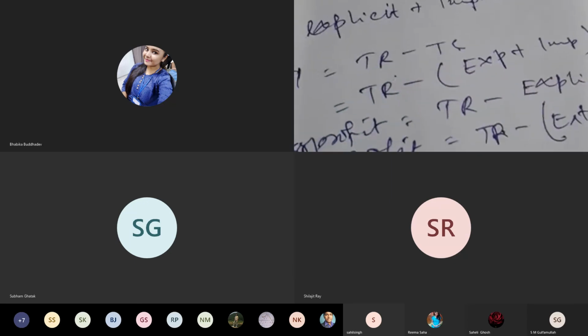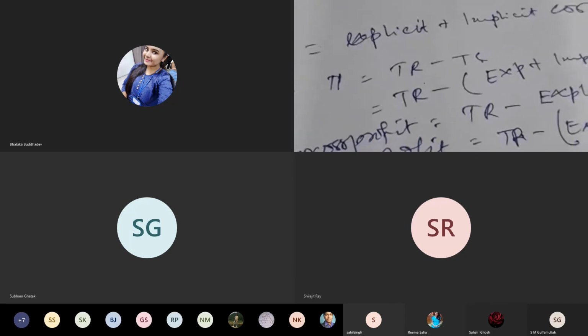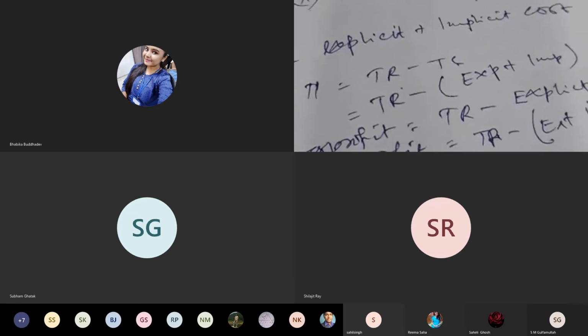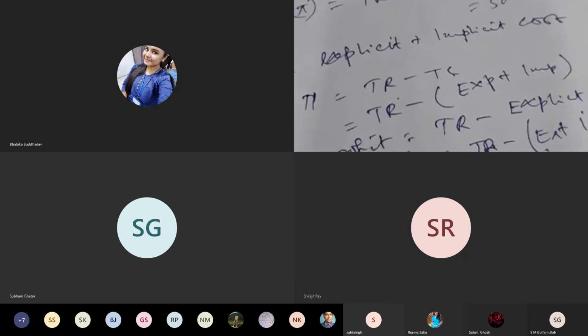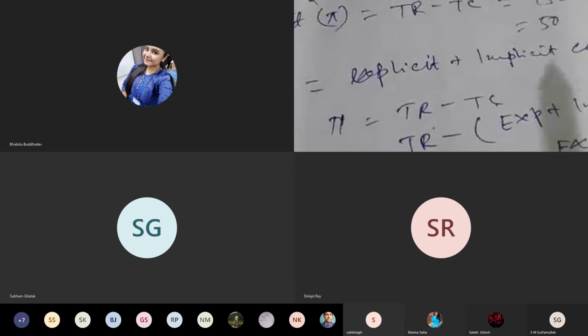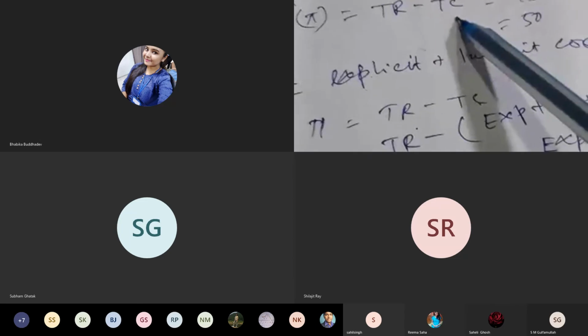In another way, how is profit calculated? Profit is calculated by deducting total cost from the total revenue. So profit is equal to total revenue minus total cost.